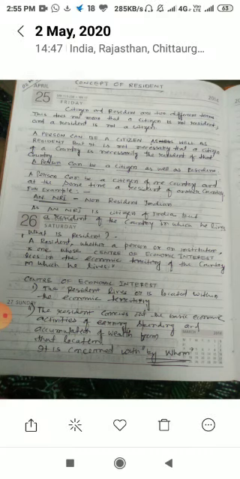Second, the resident carries out the basic economic activities of earning, spending and accumulation of wealth from that location.